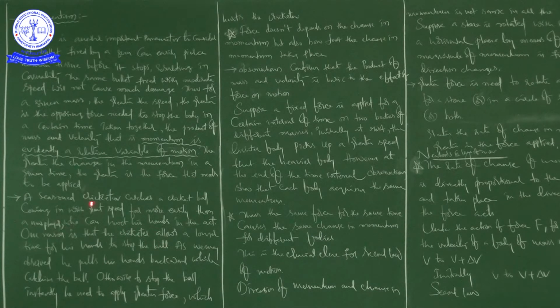So what I am saying from these three lines is, a good player catches the cricket ball and a new player also catches the cricket ball, but in the case of the new player there is a chance to hurt his hand. Hurt means damage here; there may be damage to his hands while catching the ball. So what is the reason? We will discuss that now.